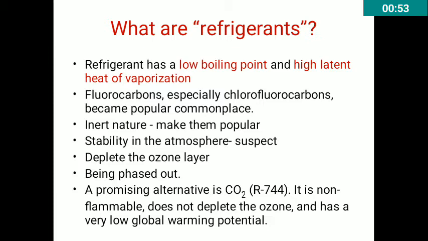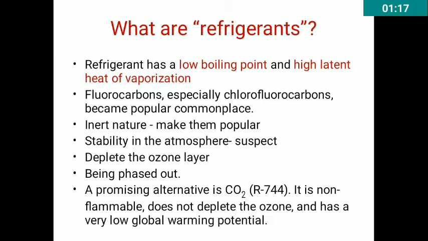They have an inert nature which made them very popular. However, the problem is their stability in the atmosphere, because they have a tendency to deplete the ozone layer. That is why they have been phased out of the market and are most commonly not used.